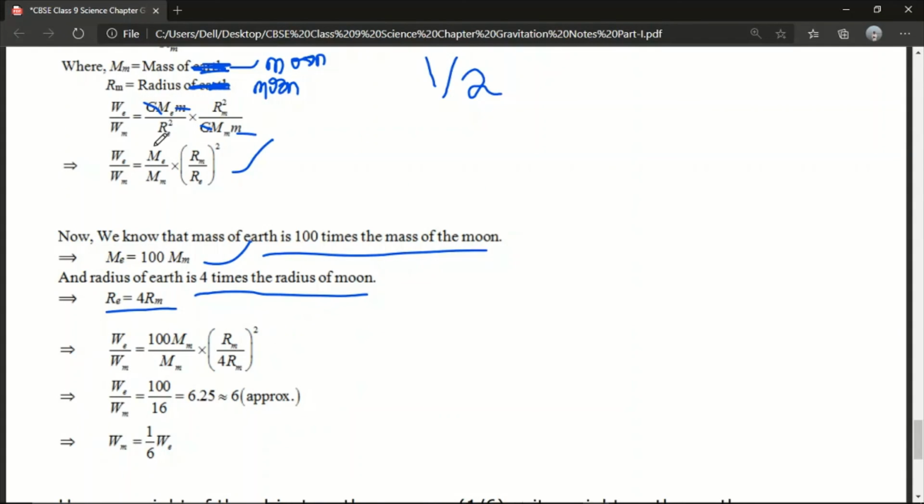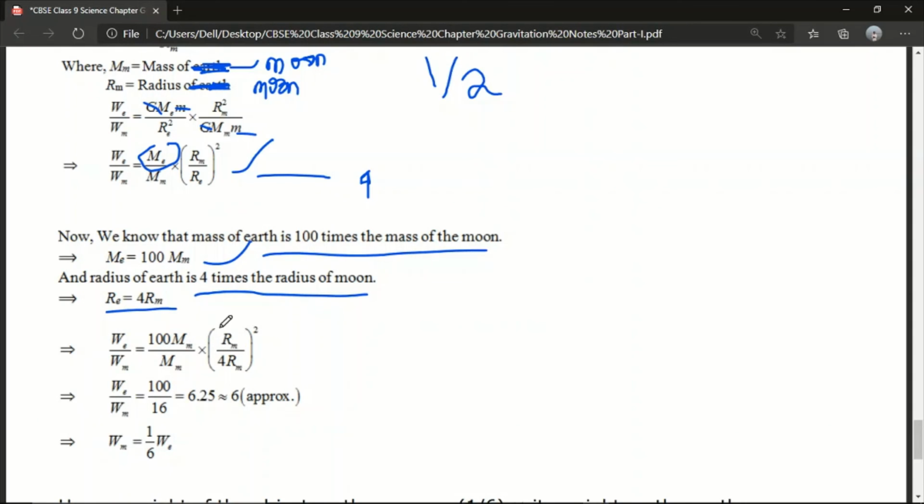So in the place of ME, mass of the earth, we have taken 100 into mass of the moon. Suppose this is equation 4. So here in the place of radius of earth we have taken 4 RM.